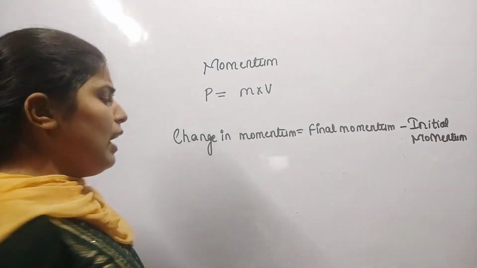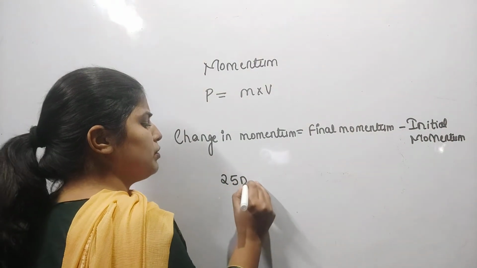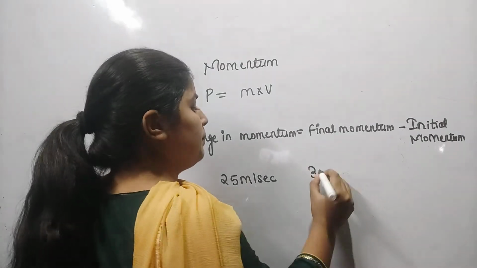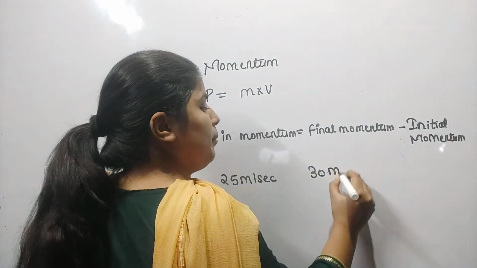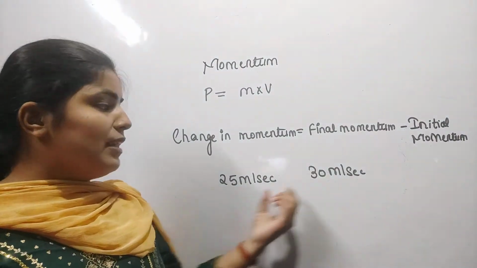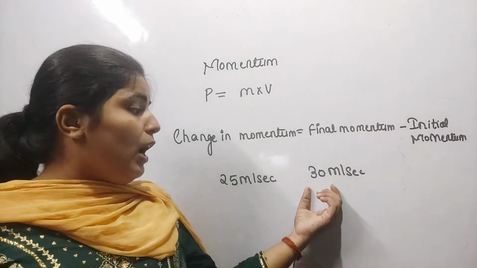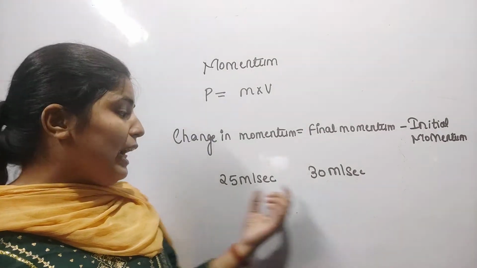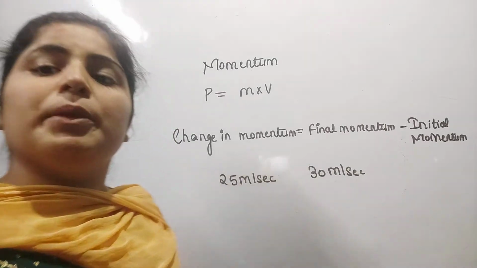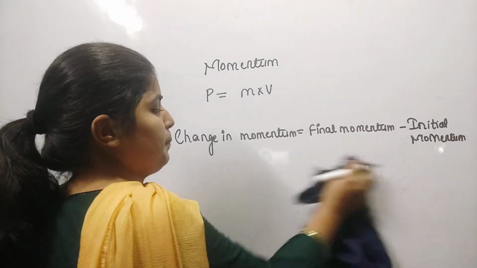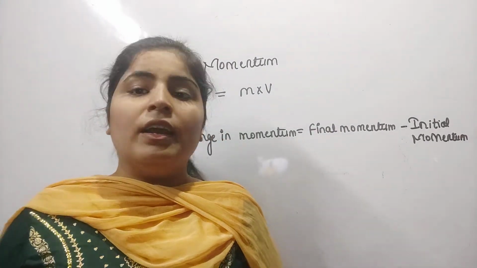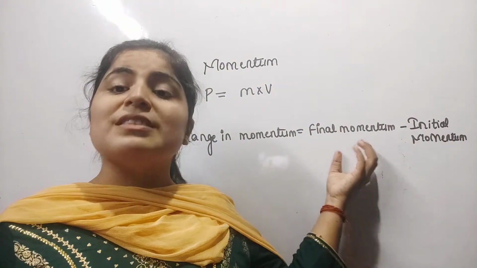Suppose an object having velocity 25 meter per second, after 10 seconds its velocity becomes 30 meter per second. Then how much change occurs? It means 5 meter per second. How can we calculate this change? By subtracting initial from the final, that is 30 minus 25, which is equal to 5 meter per second. So whenever we are calculating the change in any quantity, we subtract initial from final.